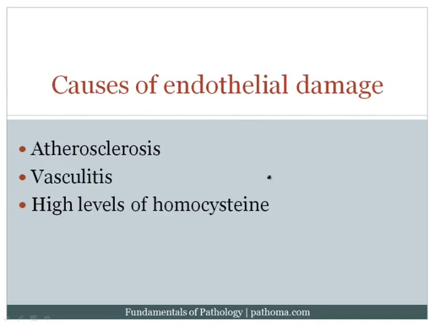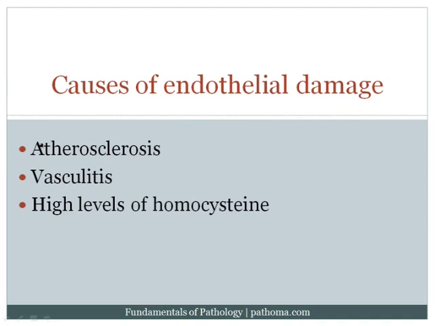And some examples of endothelial damage include atherosclerosis. When there is atherosclerosis, that results in endothelial damage, and recall that atherosclerosis is a major risk factor for the development of thrombosis. Vasculitis, when patients get vasculitis, they get damage to the endothelium, and that can also increase the risk for thrombosis, and we'll hear more about that when we do the blood vessel lecture. And then finally, high levels of serum homocysteine can also cause endothelial damage. And this is a little high yield because it goes back to biochemistry and examiners like to go after it, so I just want to touch on this briefly.